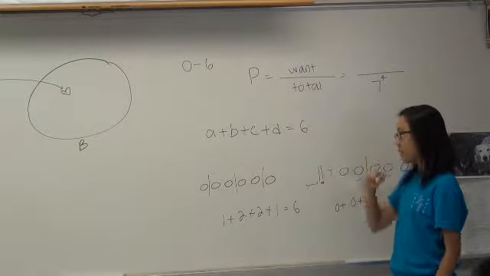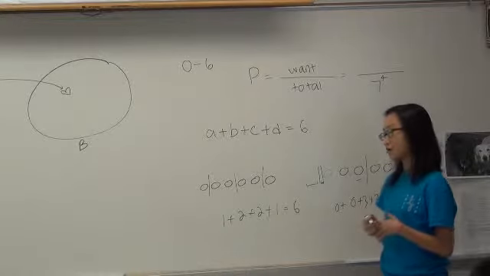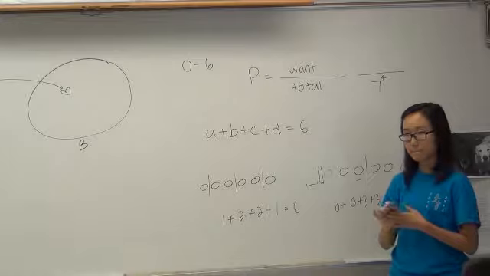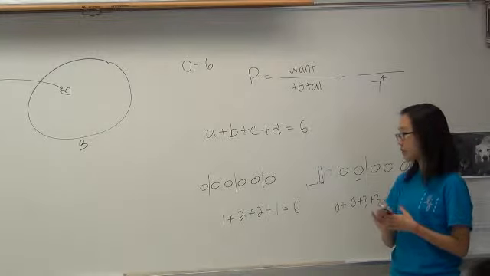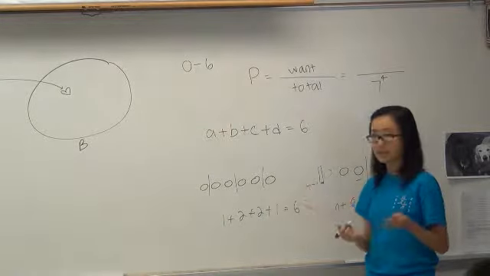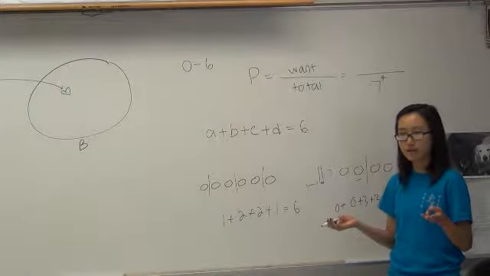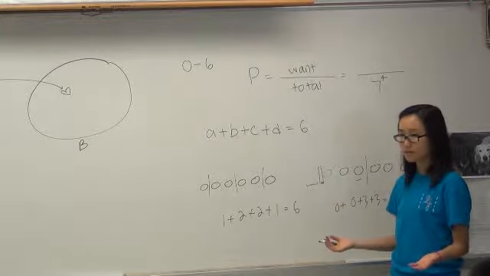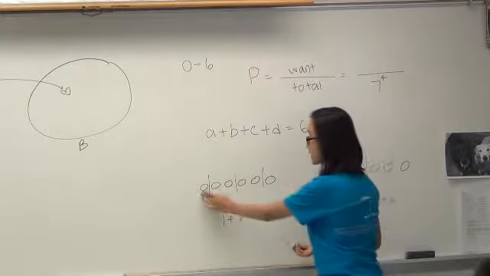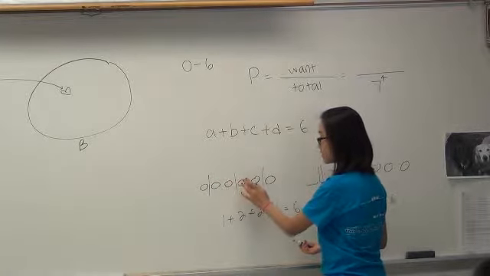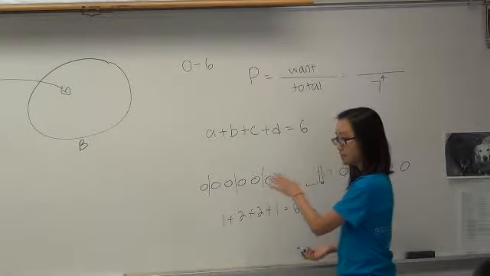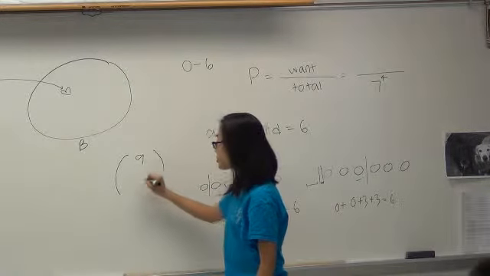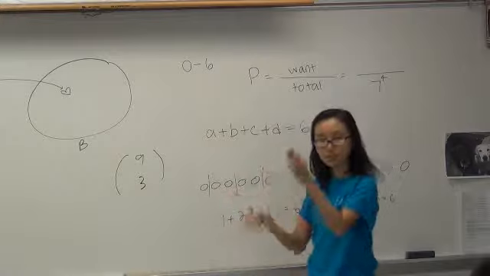So now the question is, how do we find the number of partitions? Well, there are 6 stones and 3 sticks. And we basically just want to rearrange 6 stones and 3 sticks in any order, right? So there are 9 objects. 1, 2, 3, 4, 5, 6, 7, 8, 9. And we want to choose 3 slots to put the sticks in.